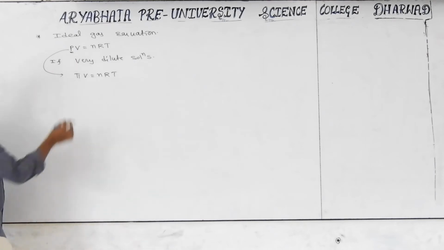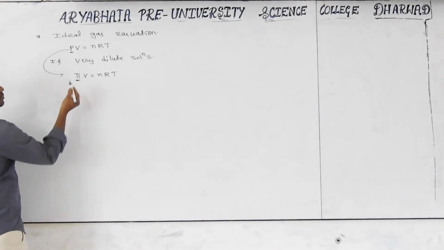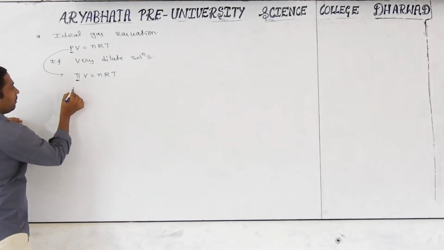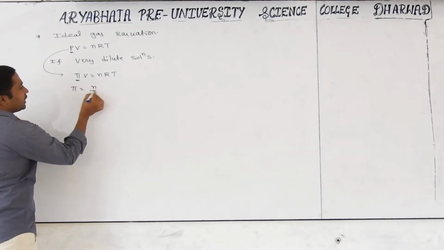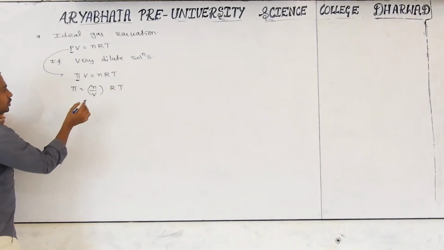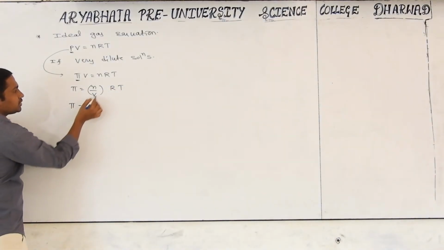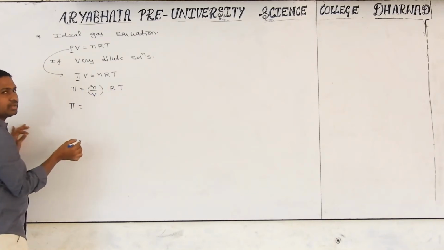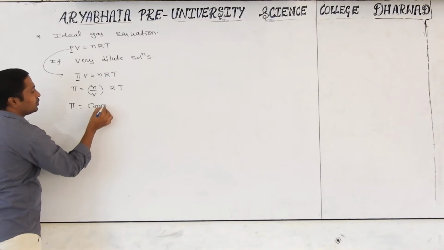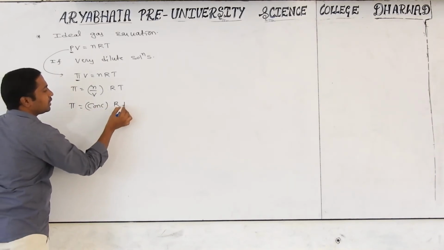Are you getting it or not? Instead of pressure, we are substituting osmotic pressure here. Do some simplification: pi is equal to n by V into RT. Is there any problem? No. You see, osmotic pressure pi is equal to number of moles by volume, which we can call concentration, into RT.